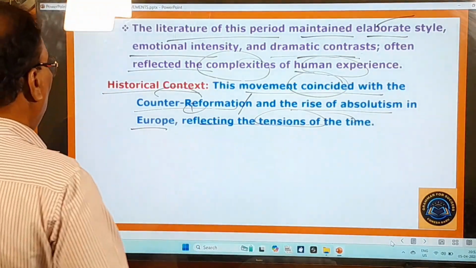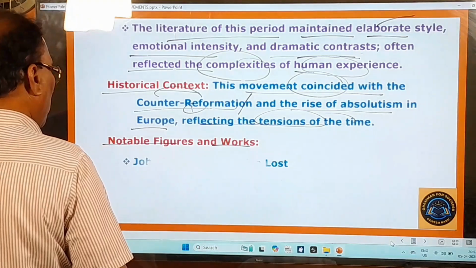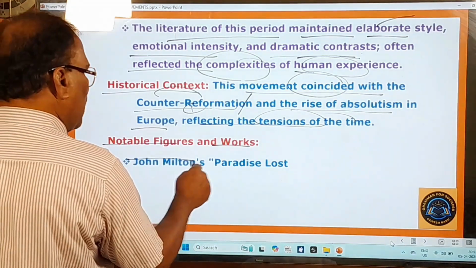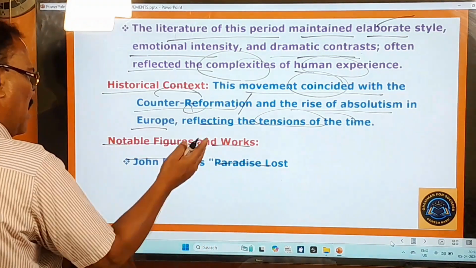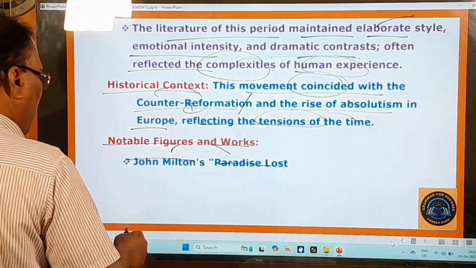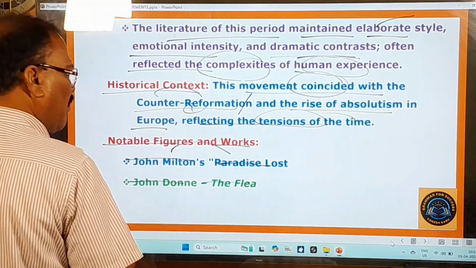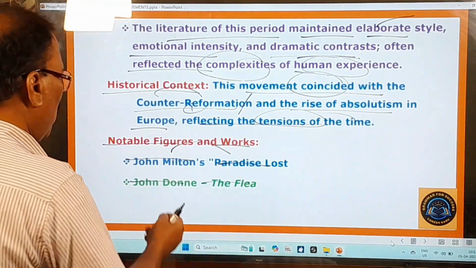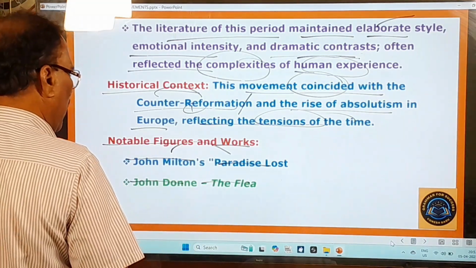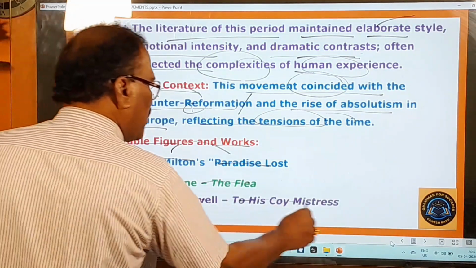And you move on to the next important point, notable figures and their works. Who are the notable figures? John Milton's Paradise Lost. He existed in the 17th century and he wrote Paradise Lost, you know very well. And John Donne, a metaphysical poet, wrote The Flea, The Sun Rising, and so many poems, you know very well. Andrew Marvell, also a metaphysical poet, wrote To His Coy Mistress.